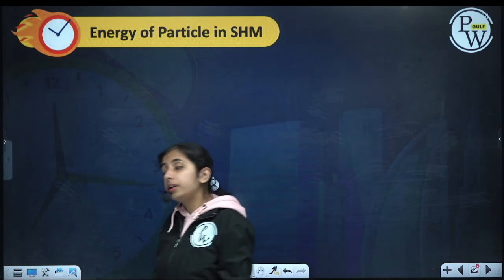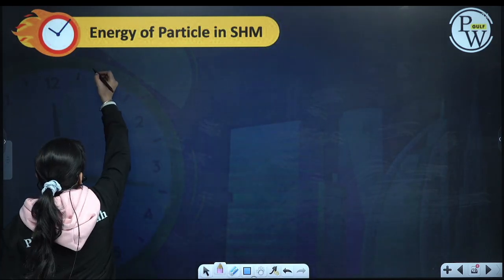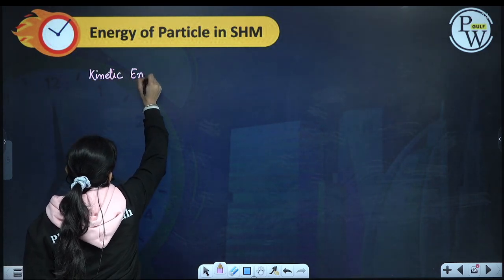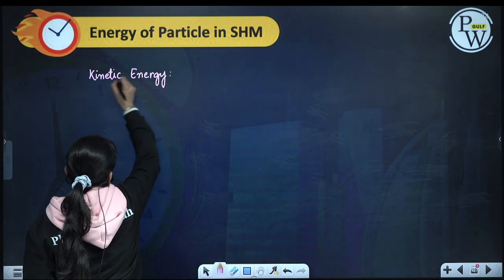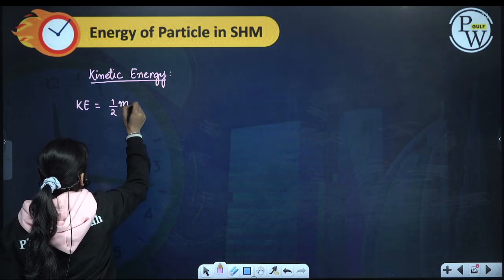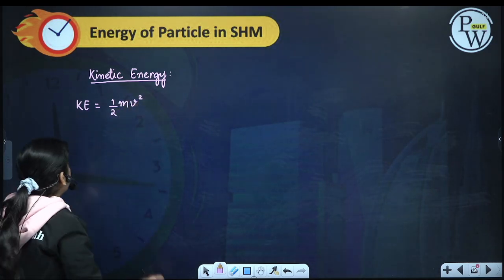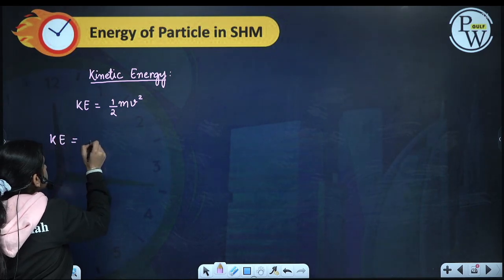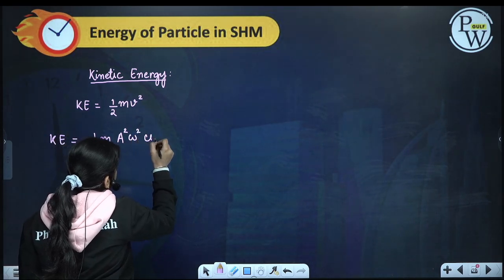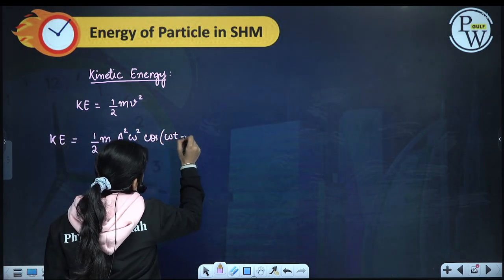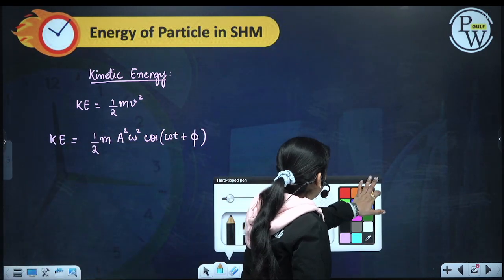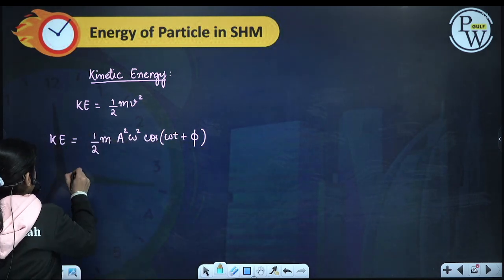Now let us find the energy of a particle in SHM. The particle possesses two types of energy, kinetic energy and potential energy. So kinetic energy of the particle is equal to half m v square. Substitute it, we will get kinetic energy as half m a square omega square cos square of omega t plus phi. This will be my variation with time, and if I plot it,